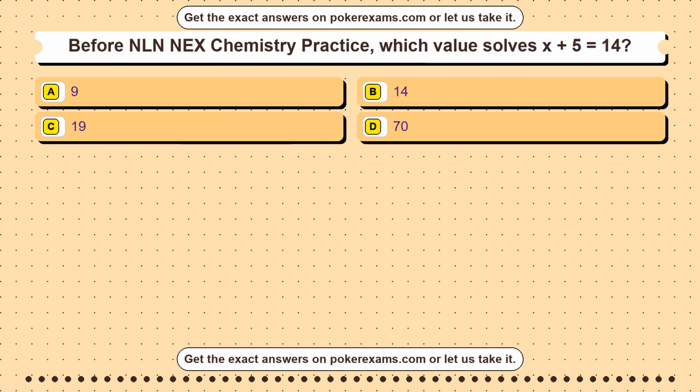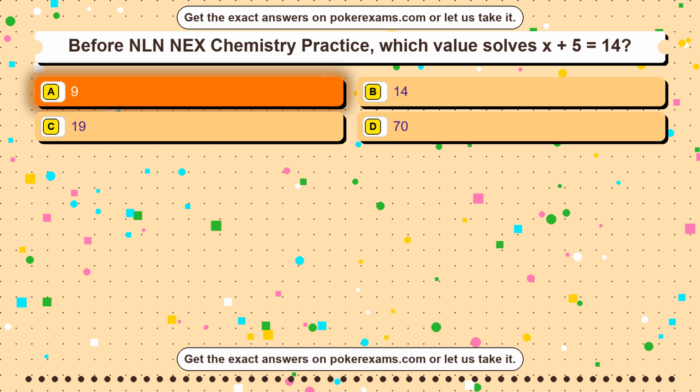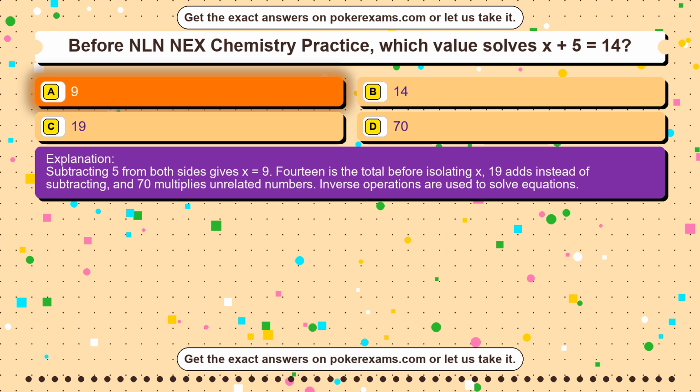Question 45. Before NLN NEX Chemistry Practice, which value solves x plus 5 equals 14? Option A, 9. Option B, 14. Option C, 19. Option D, 70. The correct answer is option A, 9. Subtracting 5 from both sides gives x equals 9. 14 is the total before isolating x, 19 adds instead of subtracting, and 70 multiplies unrelated numbers. Inverse operations are used to solve equations.